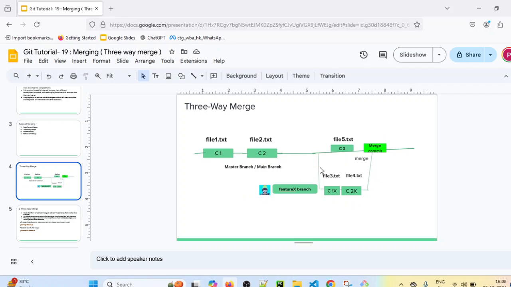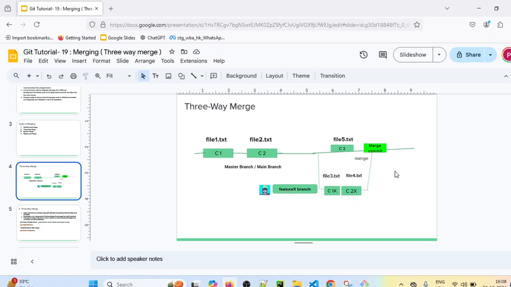So what is the main difference between fast forward merge and 3-way merge? In fast forward merge, a merge commit was not created because there were no new changes in the master branch after the branch was created. But in a 3-way merge, after the feature X branch is created, there are some new commits in the master branch. That's why there would be chances of conflicts.